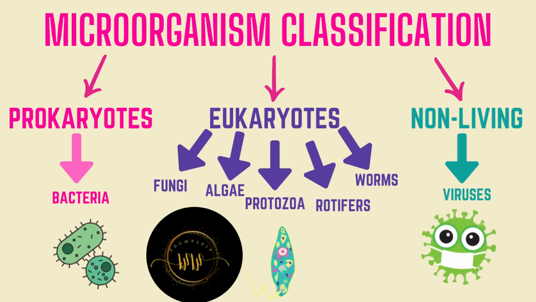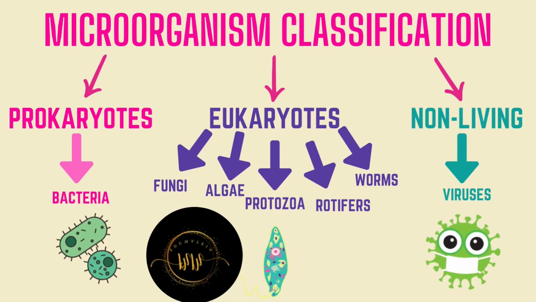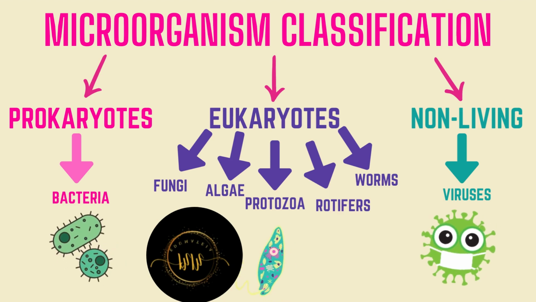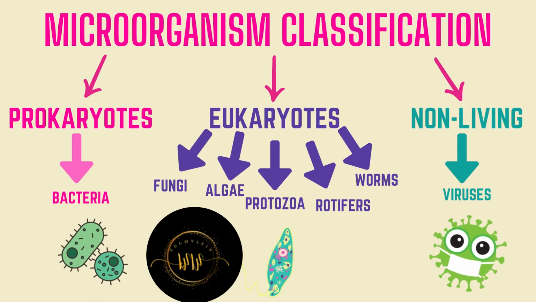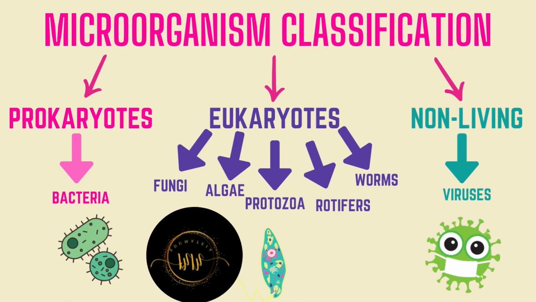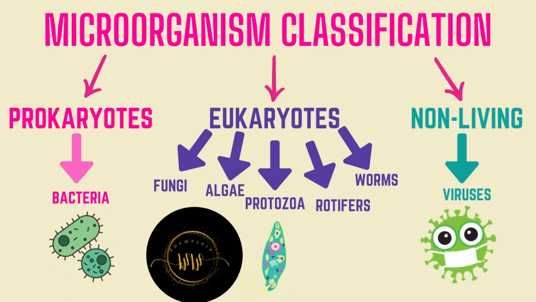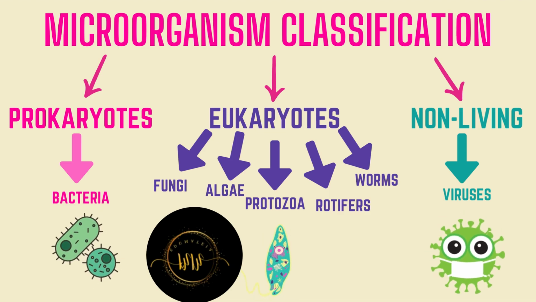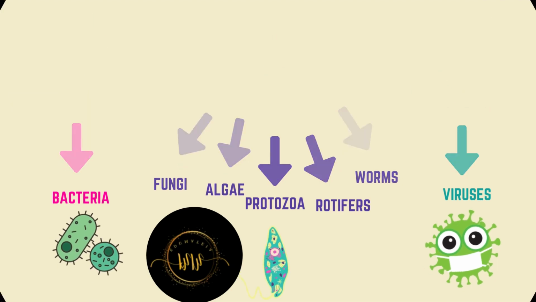They are basically multicellular organisms or multicellular animals, but they are still so small that they are not visible with your naked eye without a microscope. And the last one, worms. Worms is basically a term which we use to refer to several unrelated organisms with a long, skinny body shape. They are part of kingdom Animalia or animal kingdom.